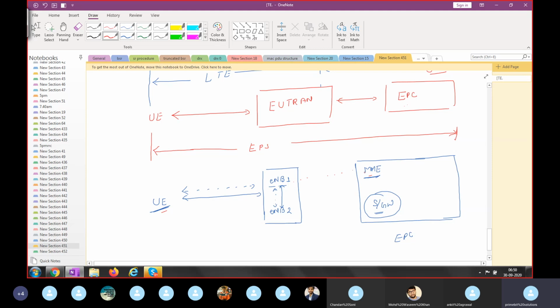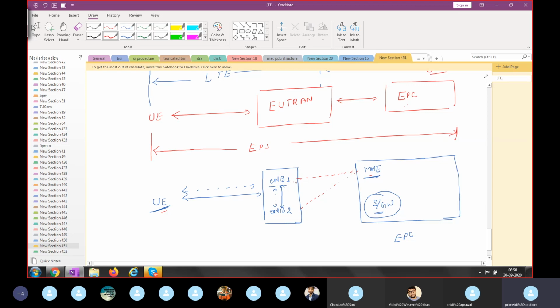With one MME, there can be multiple eNode Bs which can communicate. So here I am showing two eNode Bs, eNode B1 and eNode B2. With this diagram, I wanted to show that under one MME, there can be multiple eNode Bs.